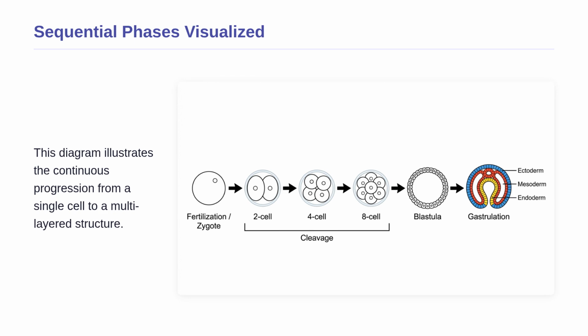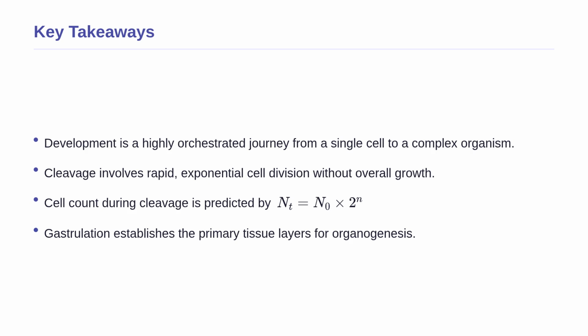To summarize our journey today, the phases of development represent a beautiful, highly orchestrated process. We start with fertilization to create the zygote and move through rapid cleavage divisions to build a multicellular foundation.